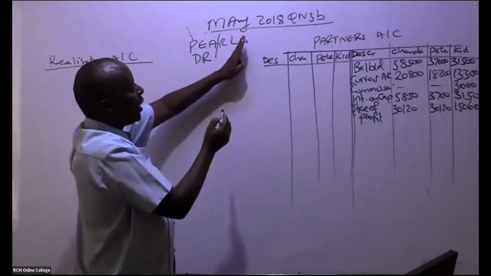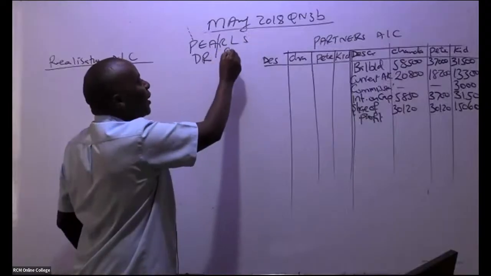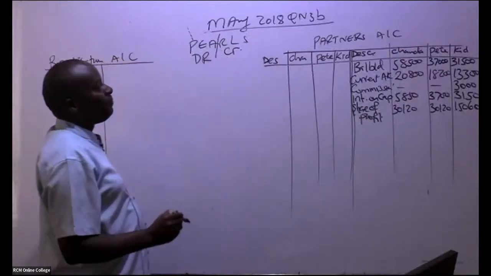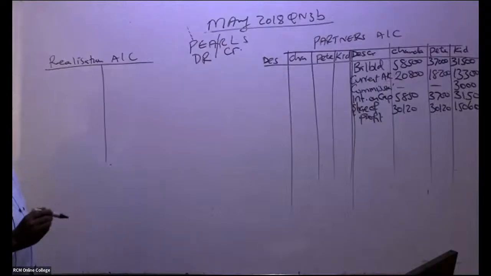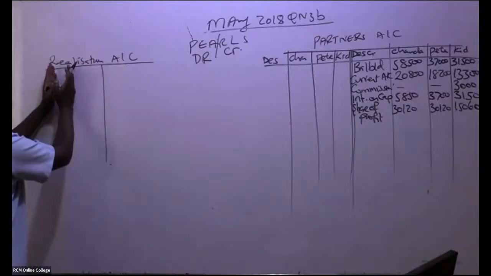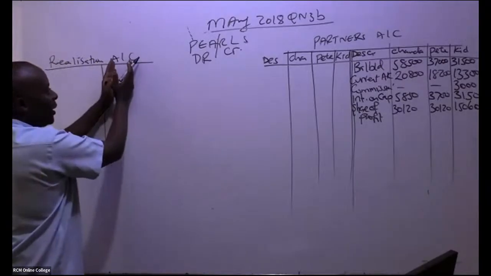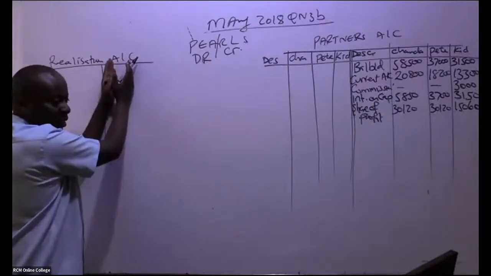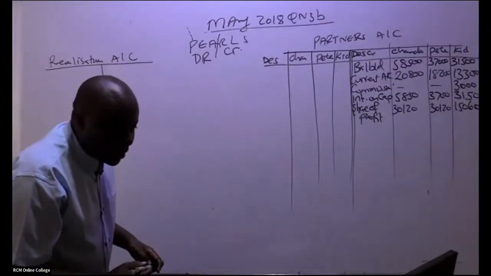The three shall always be credited. So remember, my good students, here basically you are going to debit this account with all assets. In this case here, I'll be explaining which assets. Then you credit with liabilities.